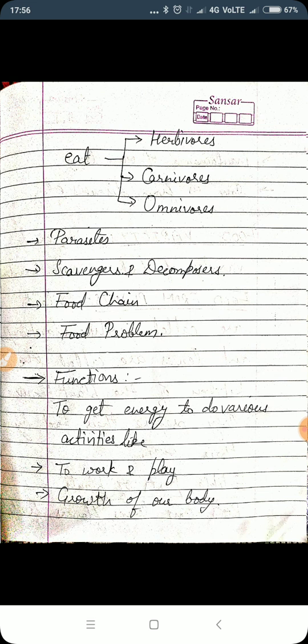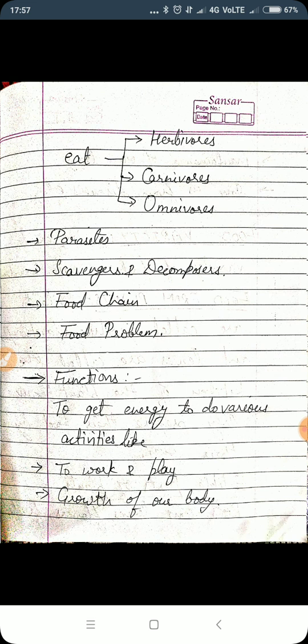So now I'm going to start with this chapter. Okay, so the name of the chapter is sources of food. First of all, tell me, what do I mean by this word food? What is food? Exactly, whatever should be eaten, right?